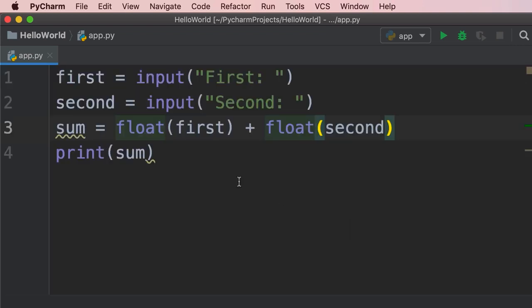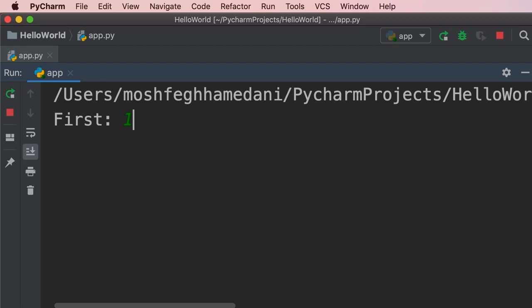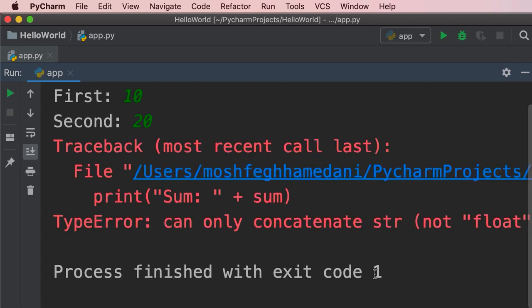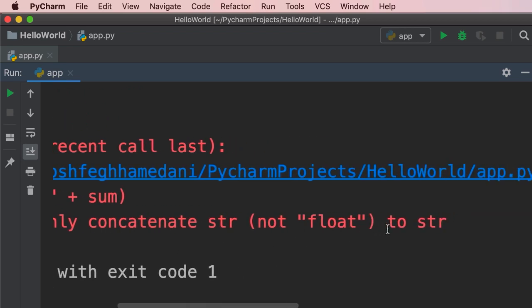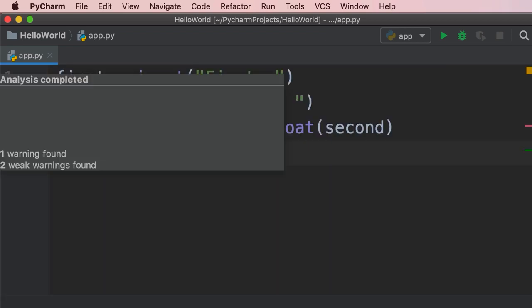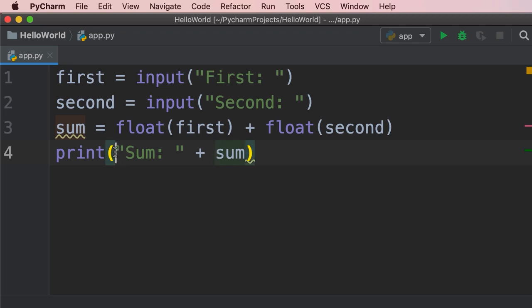Now, let's add a label over here. So "sum is" plus sum. Let's run our program one more time. 10 and 20. Once again, we got an error. The error is saying that Python can only concatenate strings, not floats to strings. So on line 4, we have a string. We're concatenating this with a float because the result of this expression is a floating point number.